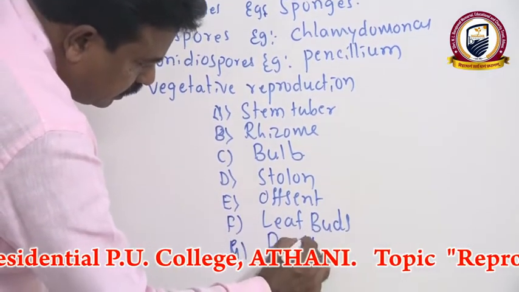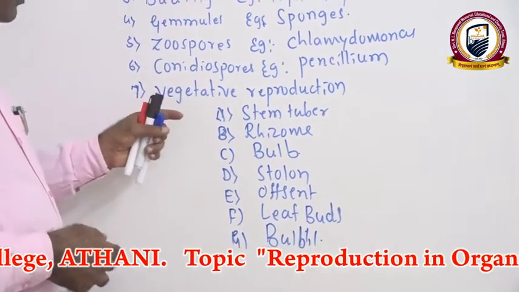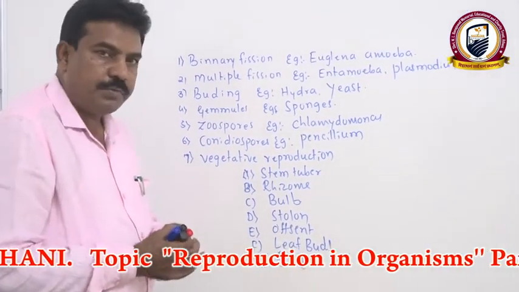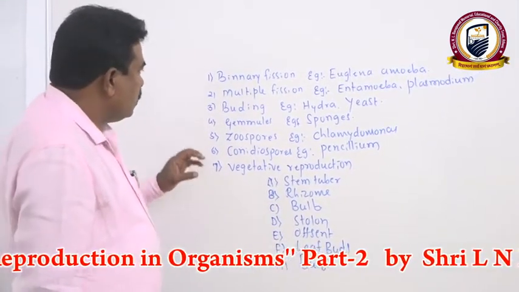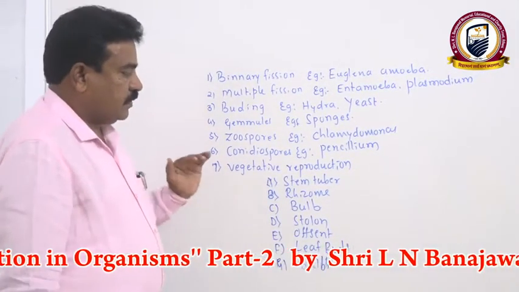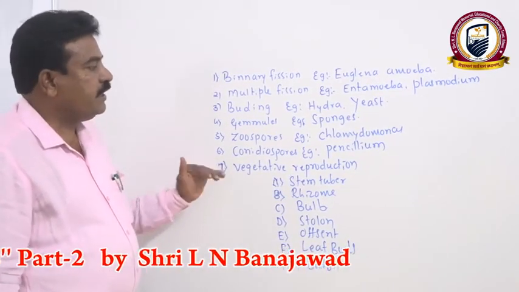These are some asexual reproductive bodies we call vegetative reproductive bodies, which help in vegetative reproduction. All these different types of asexual reproduction we have to study in detail.